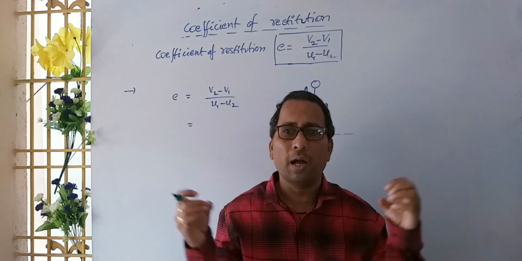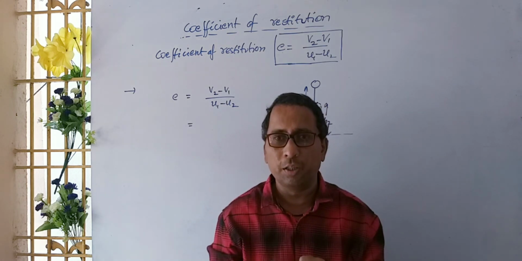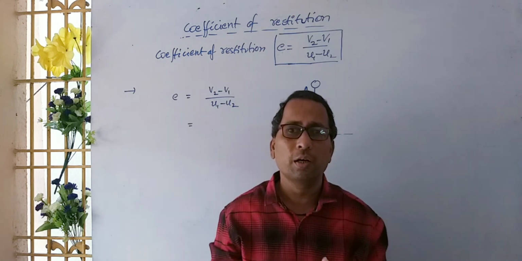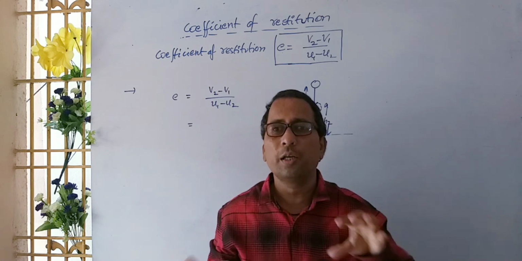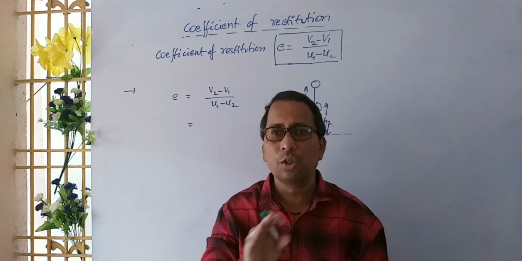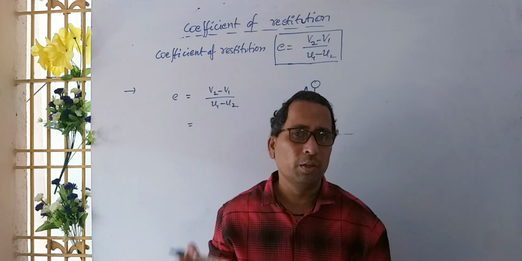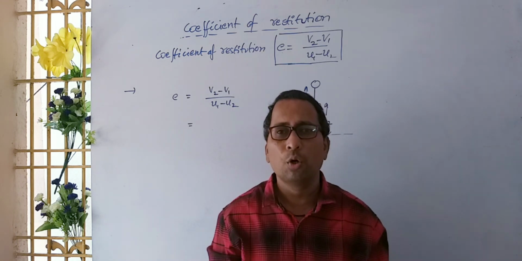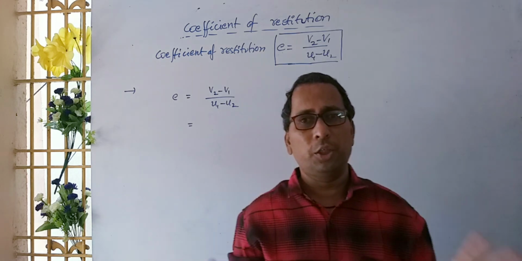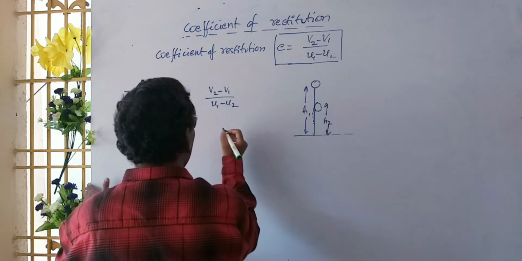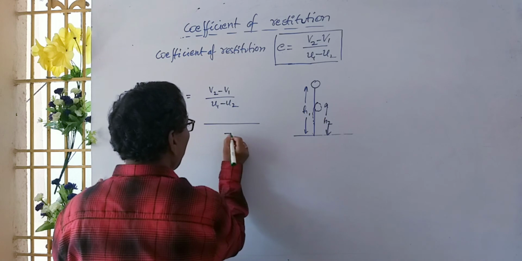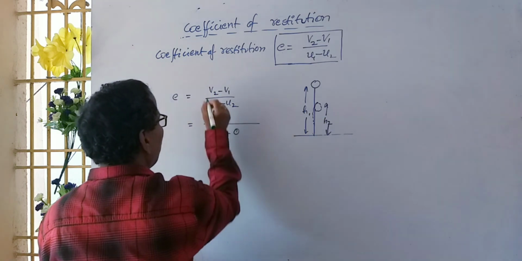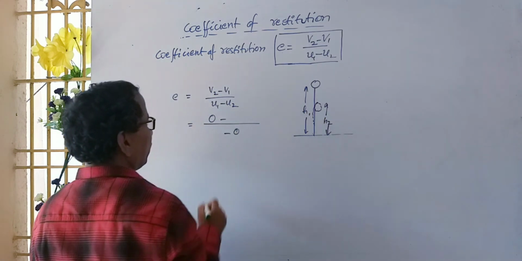The ball and earth collide with each other. Even though the ball hits the ground, there is no change in the velocity of the earth because it is a very huge body. So both of its velocity values are 0, u2 is 0 and v2 is also 0.